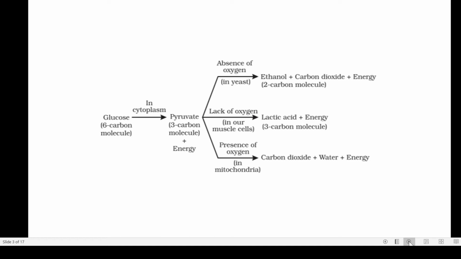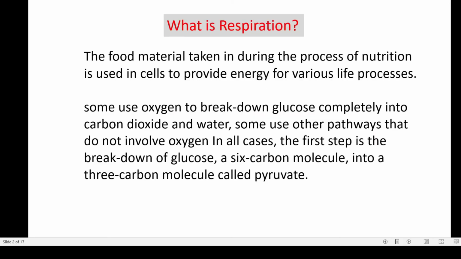In case of absence of free oxygen, ethanol, carbon dioxide and energy are produced, and in case of lack of oxygen, lactic acid. And now during producing this energy, oxygen may be required or may not be required. Whatever it may be, the glucose gets converted into pyruvate.